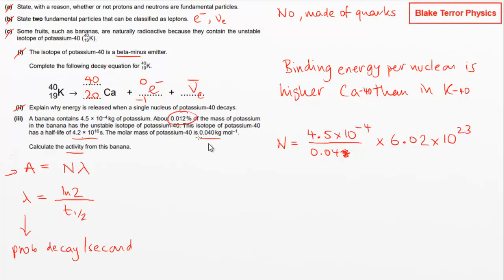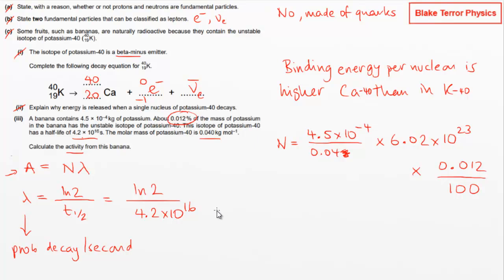And then we've got this tiny percentage as well, so we need to multiply by 0.012 divided by 100. We've got to multiply all that together, and then multiply it by log 2 divided by 4.2 times 10 to the 16. So all of this stuff is multiplied together.